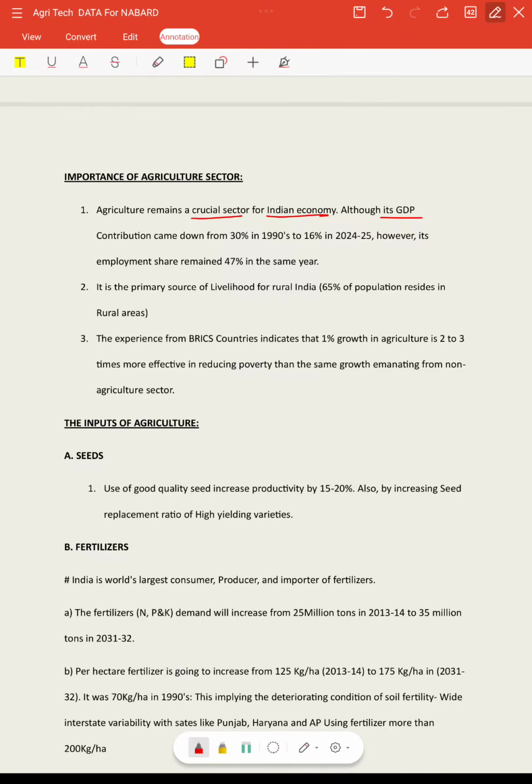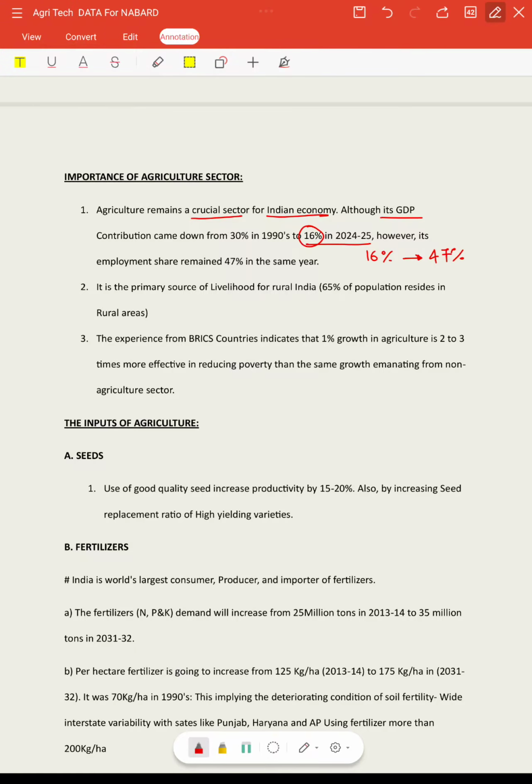In GDP terms, in 2024-25, the share of agriculture is only 16%, whereas its employment share was almost 3 times that, around 47%. That is why it is very important to study it.